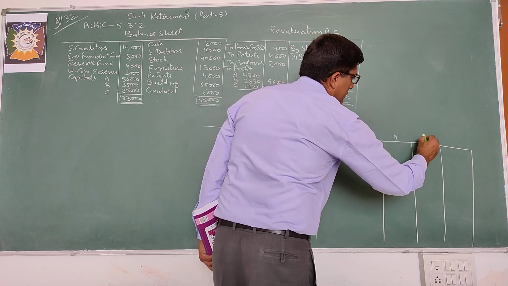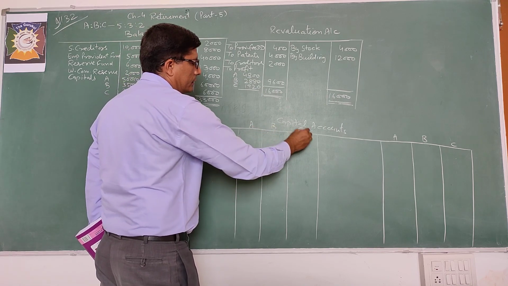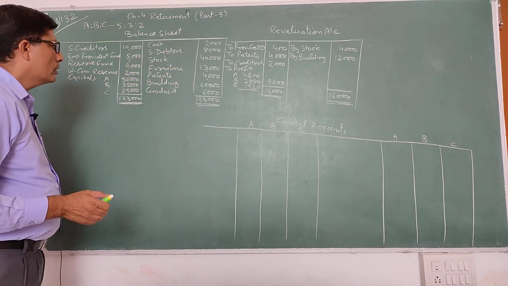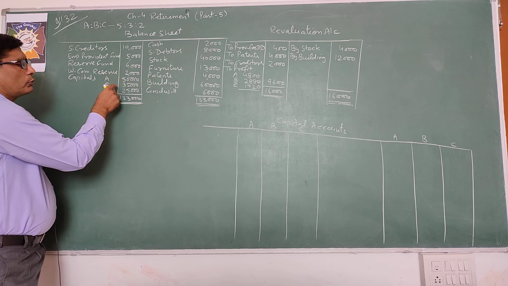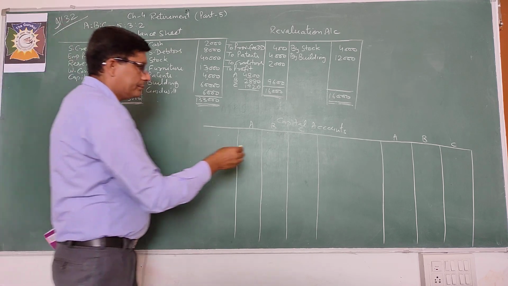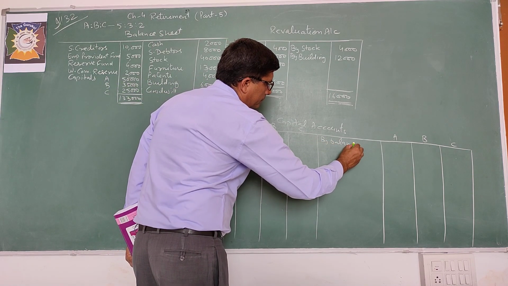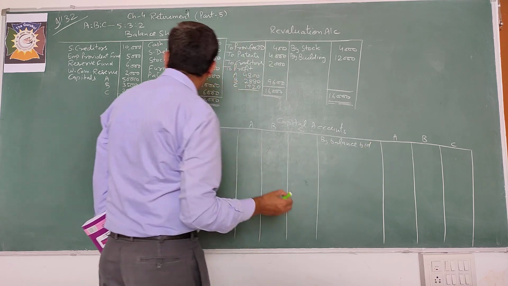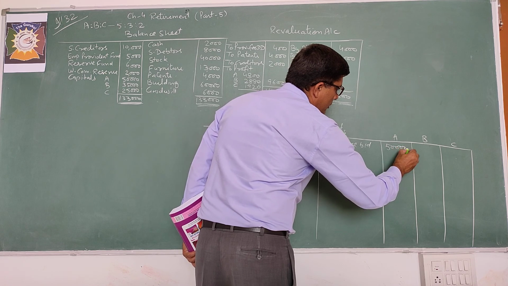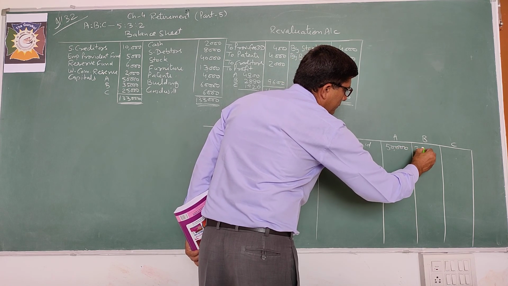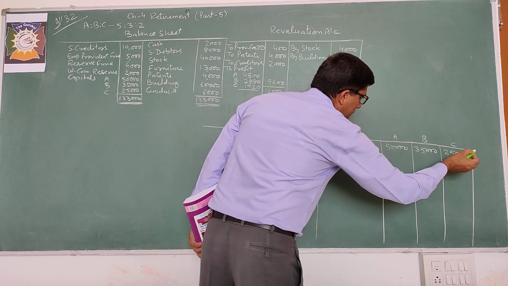There are 3 partners A, B, C. First of all, you will transfer the capital balances, the opening balances. So by balance b/d 50,000, 35,000 and 25,000. Okay.